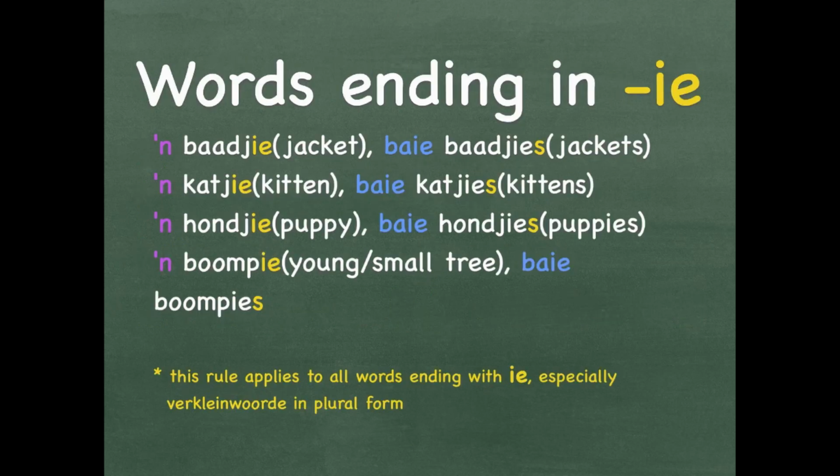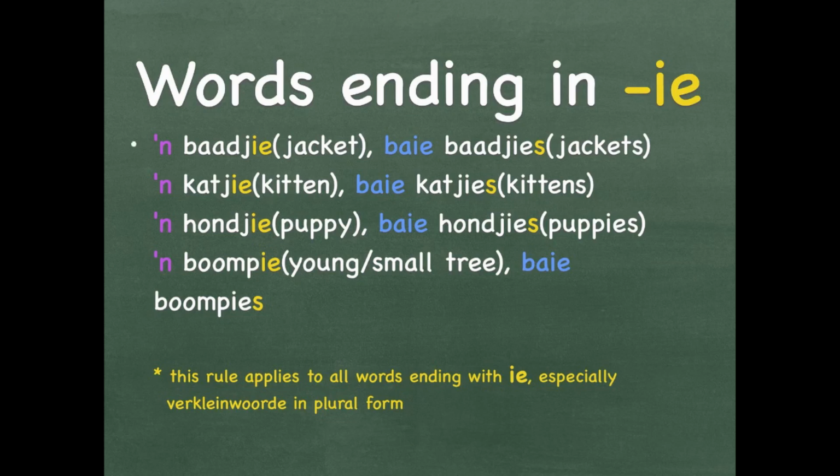Now, like in your diminutives, your kleinwoorde, you usually get words ending on an IE, but that does not apply only to those kinds of words that are made small. It also applies to words that are spelled that way. If a word ends on an IE, you have to add an S to the back.